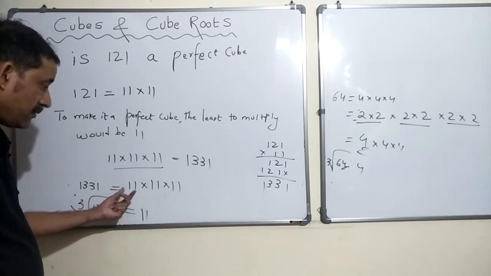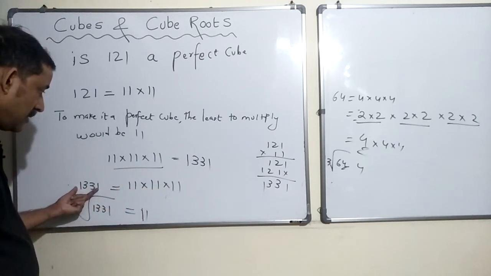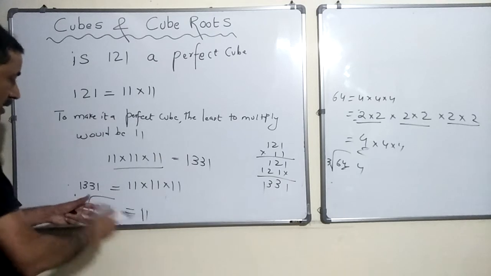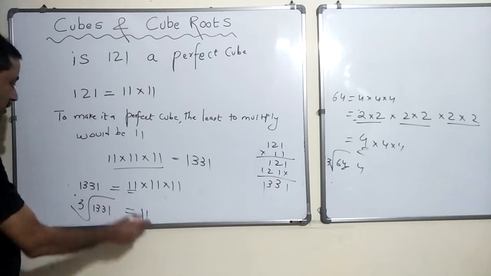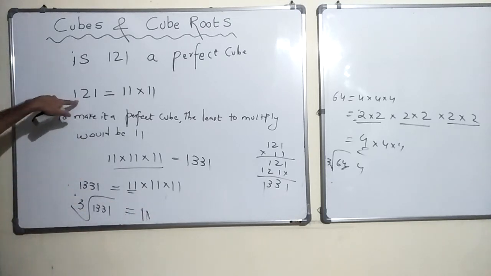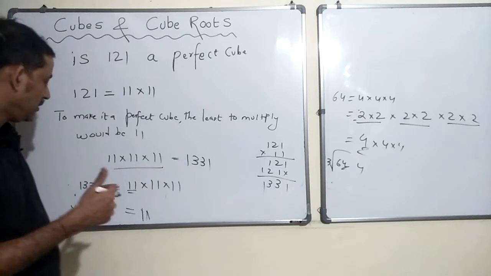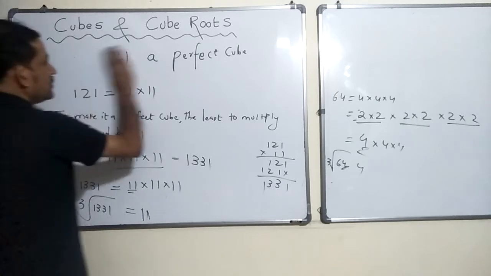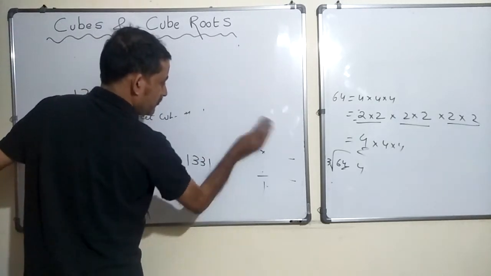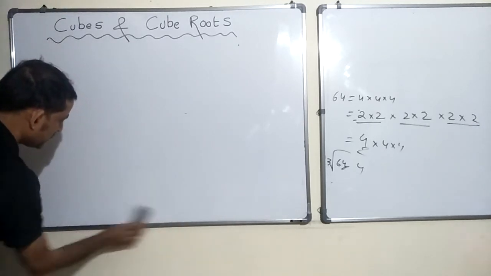The product of a number n into n into n is the cube of that number, and if you find the cube root, it would be this number. So that is what we figured out. The answer is 121 is not a perfect cube, but if you multiply it with 11 and make it 1331, then 1331 is a perfect cube. Okay, let's move on then. Let's study some of the properties.